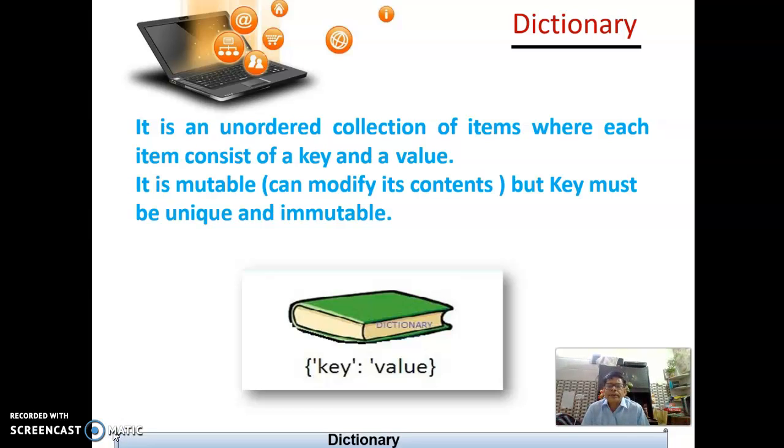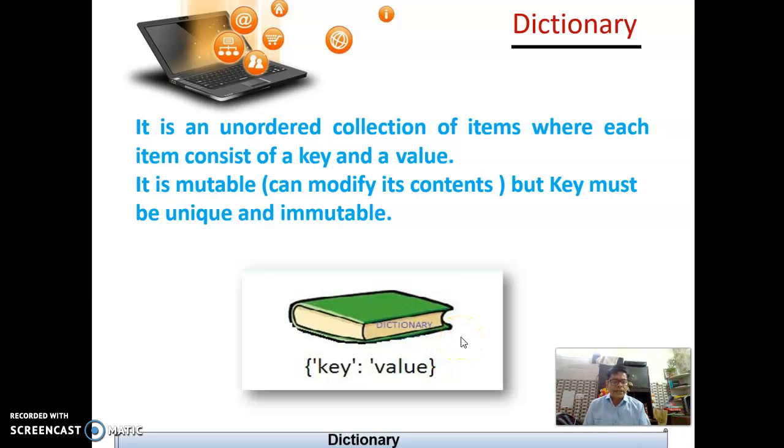So dictionary, it is an unordered collection of items where each item consists of a key and a value. This is key and this is value. Dictionary is always enclosed with curly braces. By these enclosing curly braces only, you will understand that this is a dictionary type.